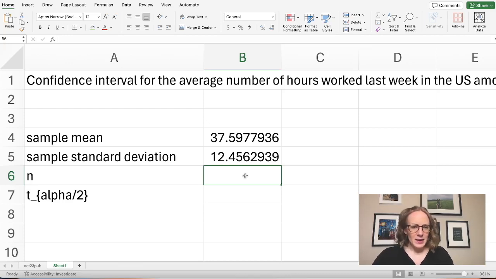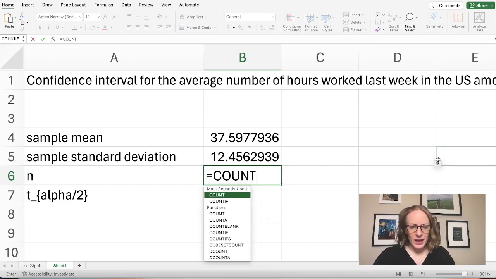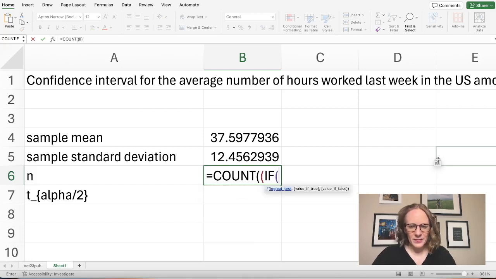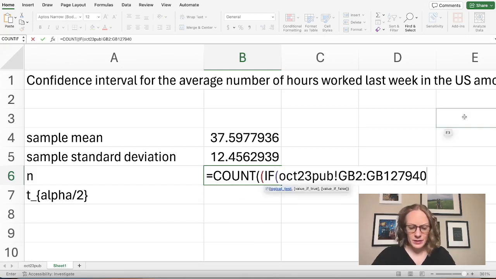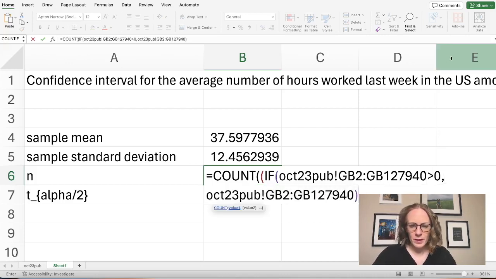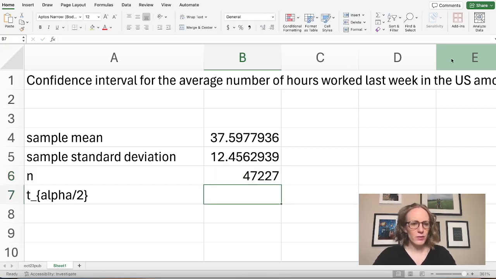And then my n, I want to count how many of those values I was including in those previous two calculations. So I want a count if. I'm going to structure this as a count on the outside, and if these cells are positive, then I want to include them, and I want to count how many of those there are. And so this should give me my n. Great, so my n is a little over 40,000.